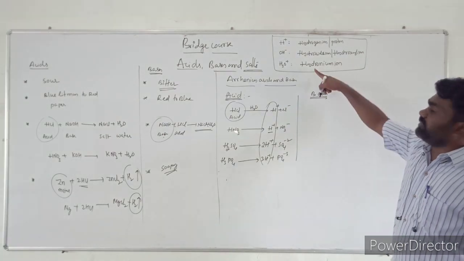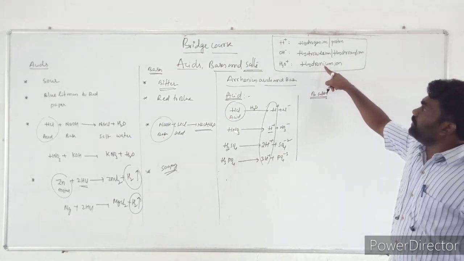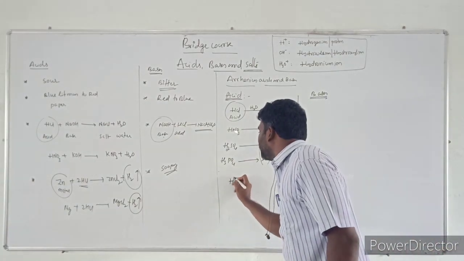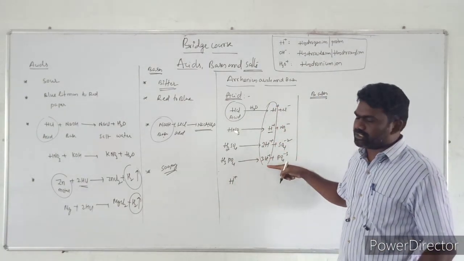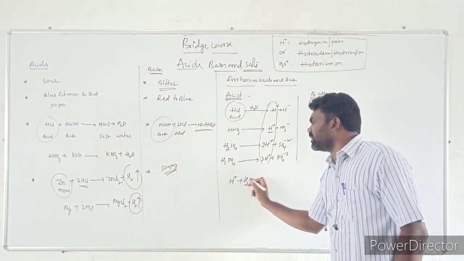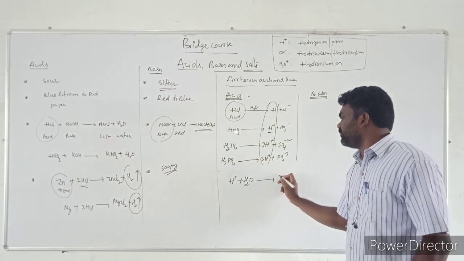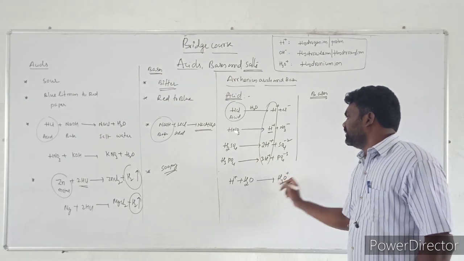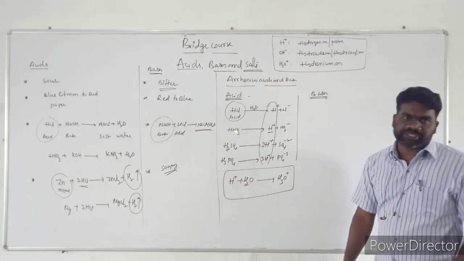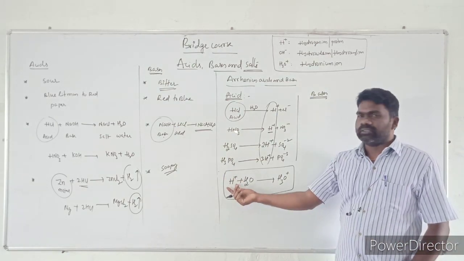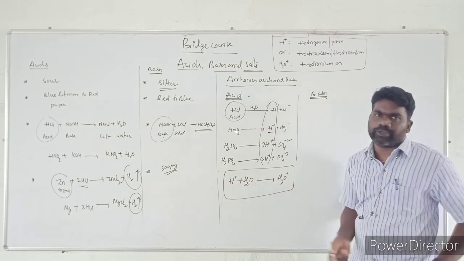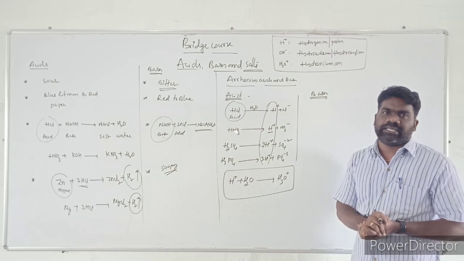And one more definition for acid: by taking hydronium ions we can define acid. When H+ is liberated, this reaction is highly reactive. In turn, this H+ immediately reacts with the water molecule, leading to the formation of H3O+, the hydronium ion. By taking this one also we can define acid. Any substance that dissolves in water and liberates a proton, which reacts with the water molecule to produce a hydronium ion, is called an acid.